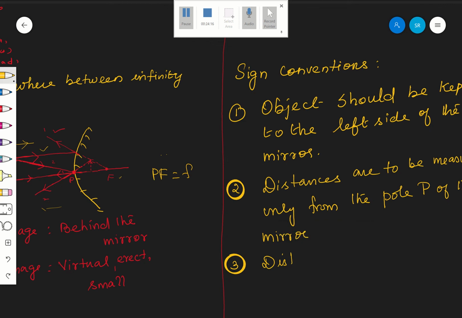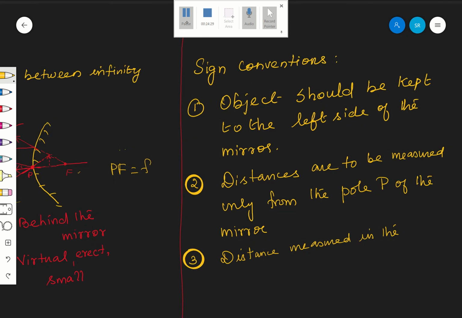Distance measured in the direction of the incident ray. Distance measured in the direction of the incident ray means what is that? Left to right. Correct? Incident ray is coming from left to right. That is positive.